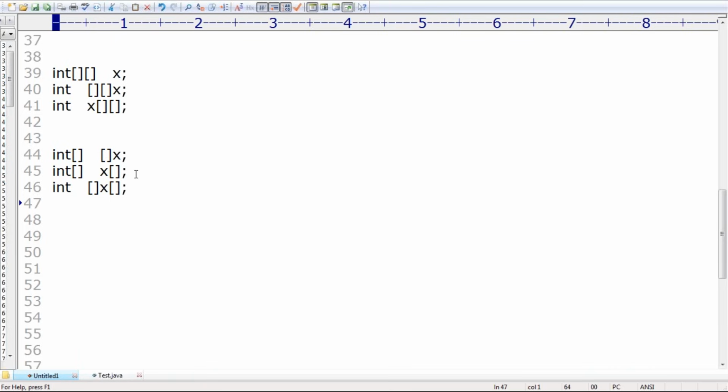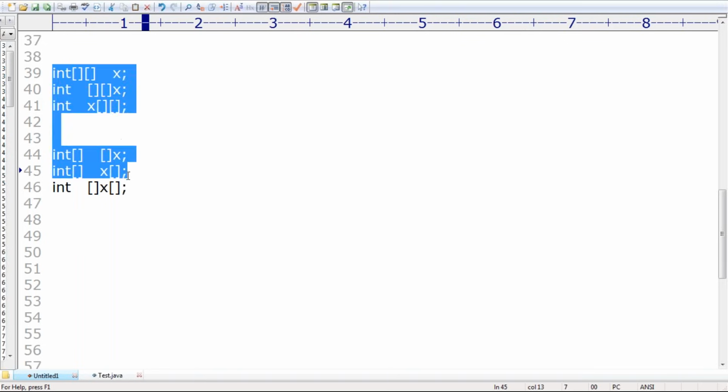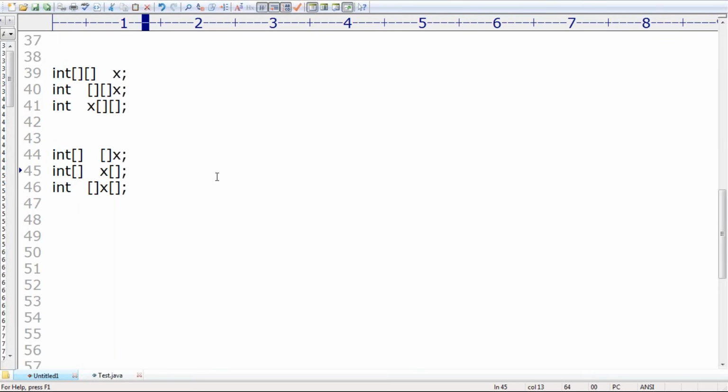Can you please observe the two-dimensional array declaration? Total how many combinations are there? 6 combinations. First 3 and the second 3. Can you please tell, among these 6, which are valid and which are invalid? Good, Mansur. Please, which are valid and which are invalid? Okay? Excellent. Not required to keep much explanation because everyone is telling. I'm concluding. Suddenly some wrong answers came. Remember that. Some people just have a feeling.